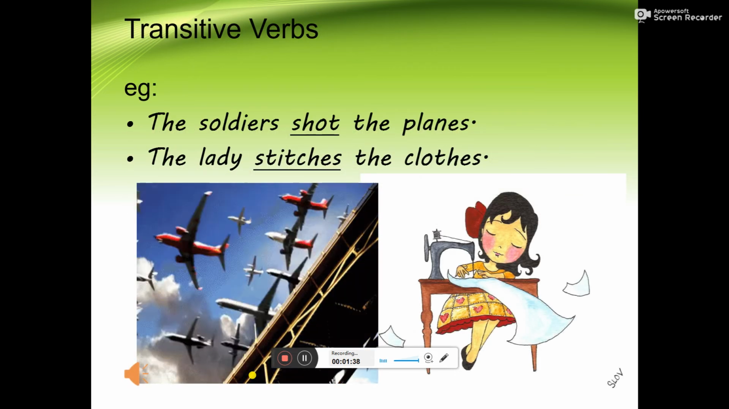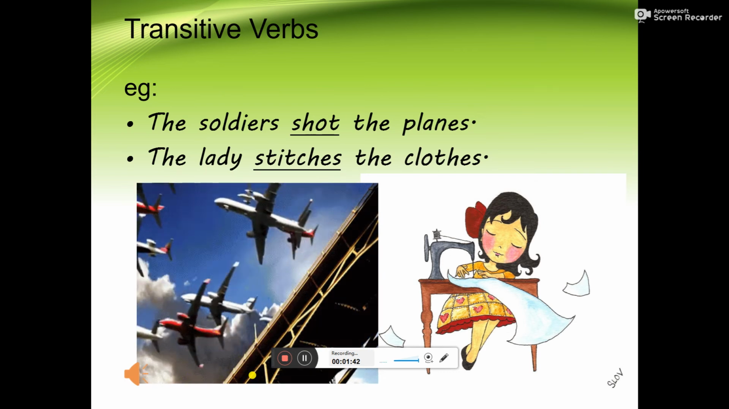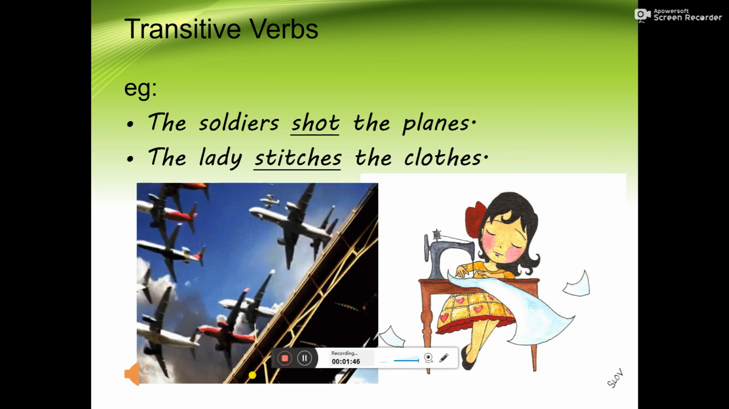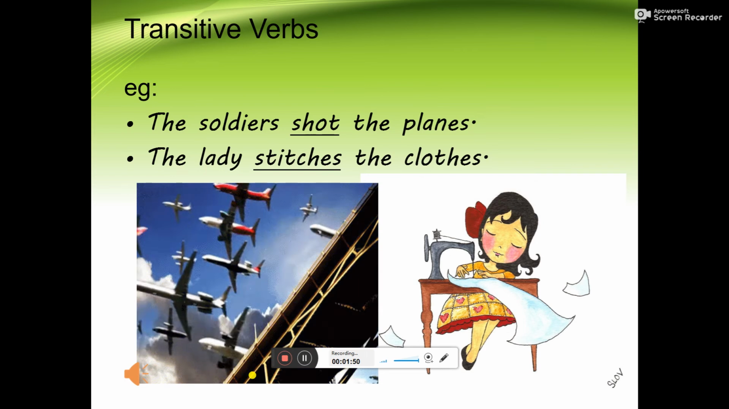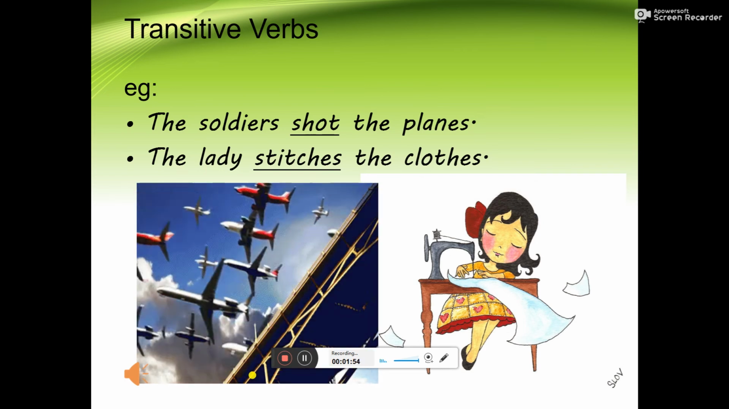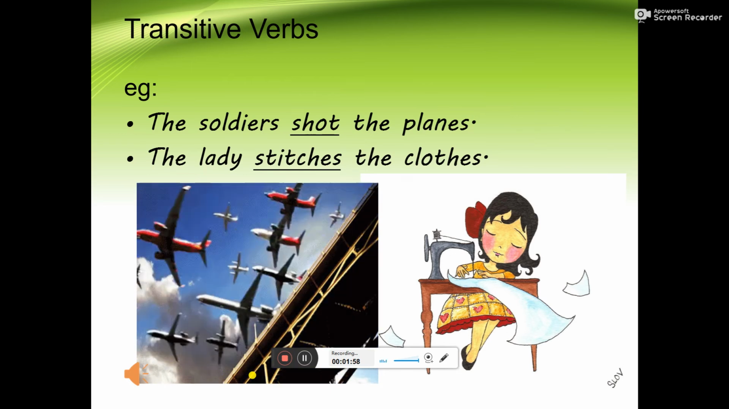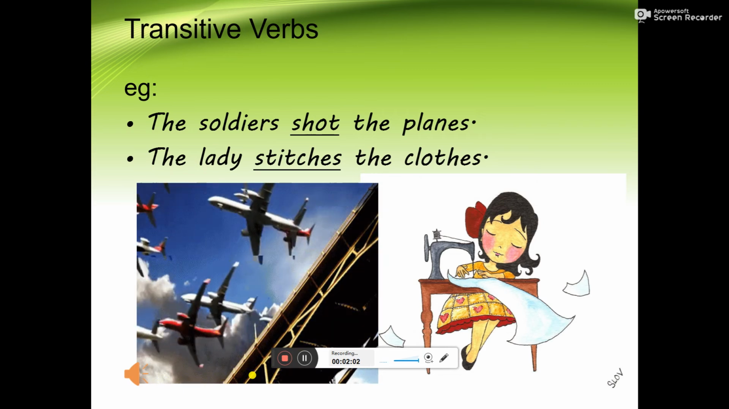Let us look at few more examples of transitive verbs. The soldiers shot the planes. Here, the doer passes the action on the planes. Another example, the lady stitches the clothes. Here, the lady, that is the doer, does the action on the clothes. So, shot and stitches are both examples of transitive verbs.